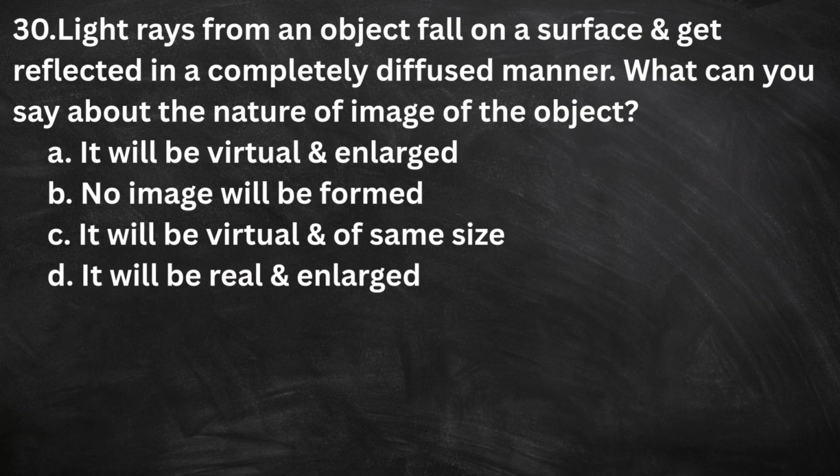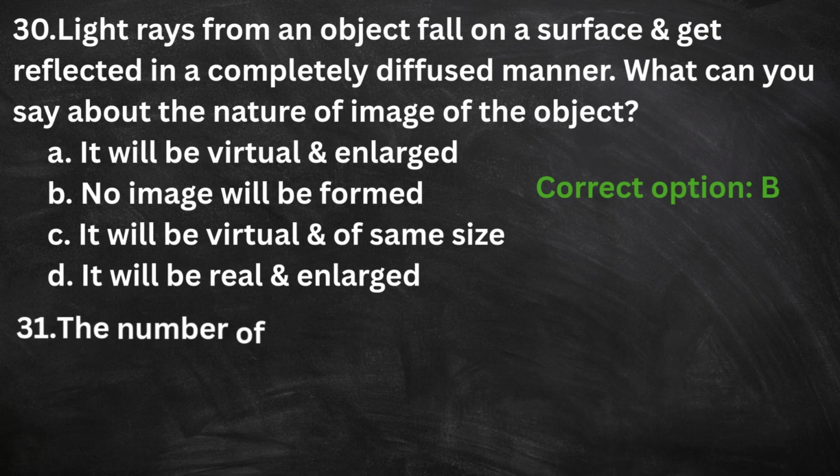30. Light rays from an object fall on a surface and get reflected in a completely diffused manner. What can you say about the nature of image of the object? A. It will be virtual and enlarged. B. No image will be formed. C. It will be virtual and of same size. D. It will be real and enlarged. The correct option is B.